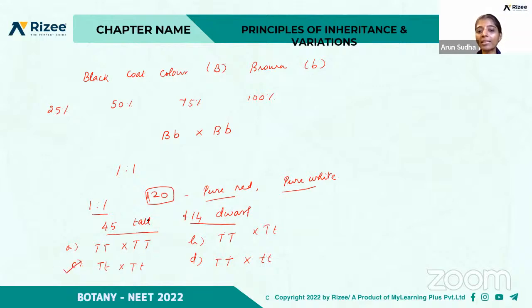So you have to analyze. So there they gave the parental and we analyzed the offspring that is found here. So here they gave the offspring or the progeny that are produced, and you have to find out the parent, right? So based on this factor, you have to analyze what will be the genotype of the parent. So C is the right answer. So are you clear? So are you able to follow these calculations, right? So any doubts in this?